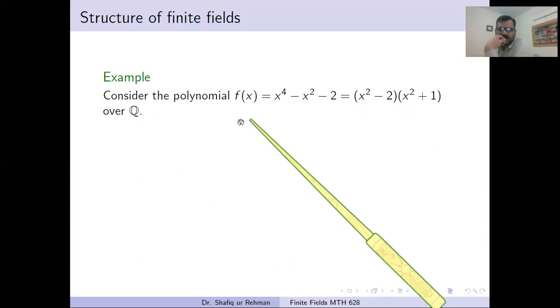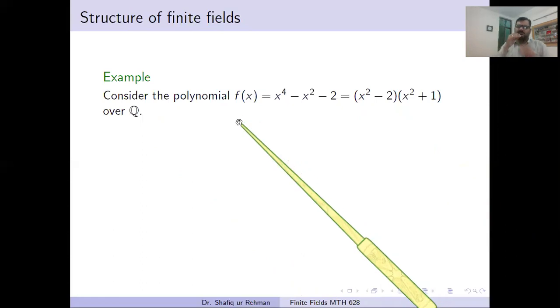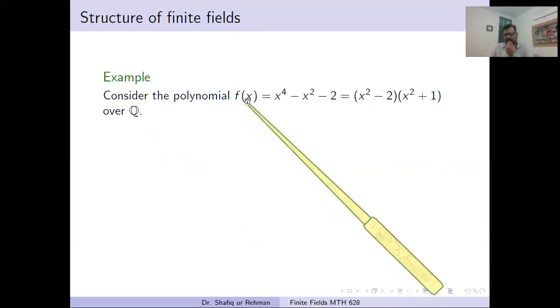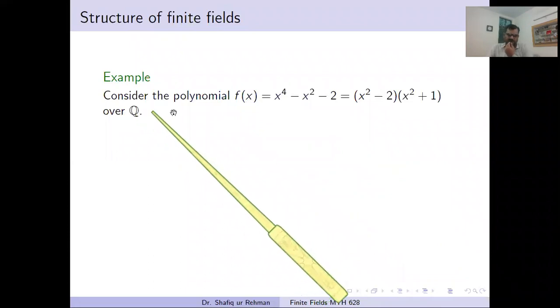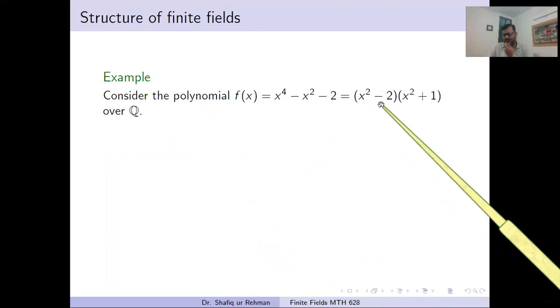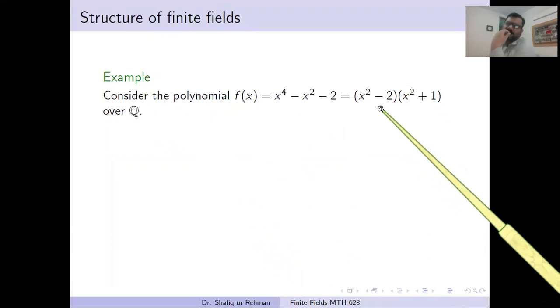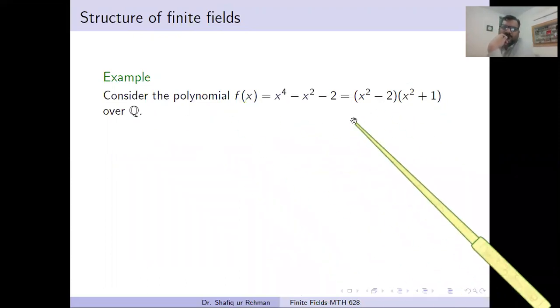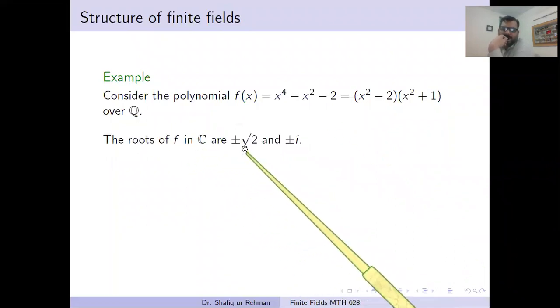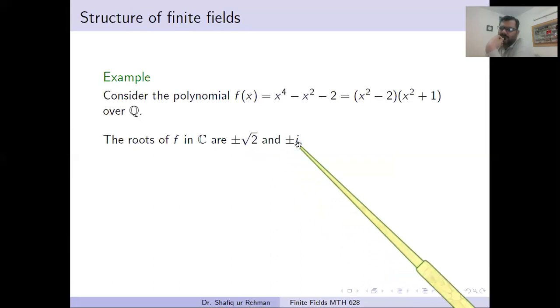For example, the process we adopt is the following: we find the missing roots of that polynomial and join those roots with the field over which the polynomial is taken. For instance, if we take this polynomial over Q, try to understand the process. It cannot be decomposed into linear factors. However, we can decompose it into quadratic factors. But for linear factors, we need roots, and it has no roots in Q. So we find its roots outside of Q. The roots of F in C are plus minus square root of 2 and plus minus i.